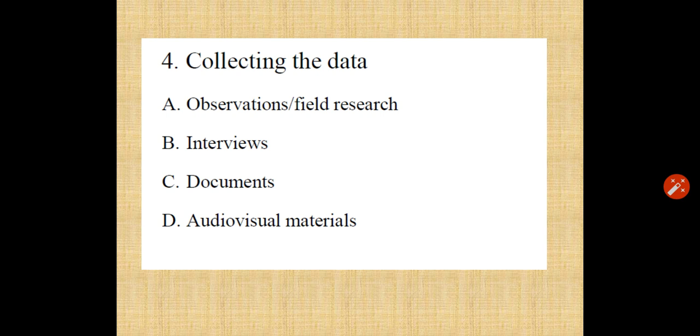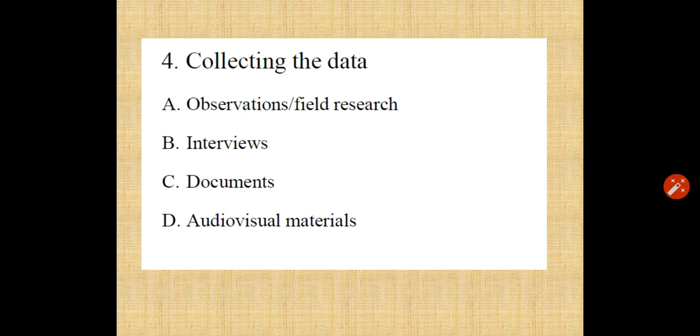Fourth one is collecting the data. You can collect data through various sources that are primary and secondary, under the subheads. First one is observation. You can observe the person or you can go for field research. Second one is interviews. You can conduct interviews face to face or you can conduct an interview by telephone.